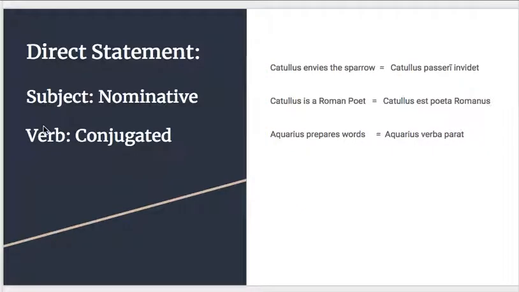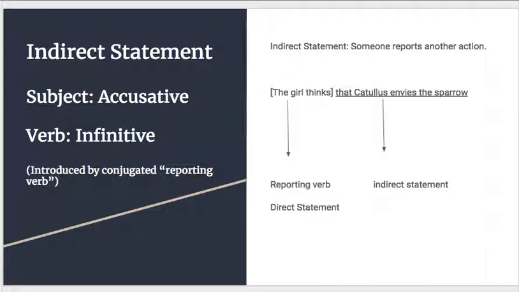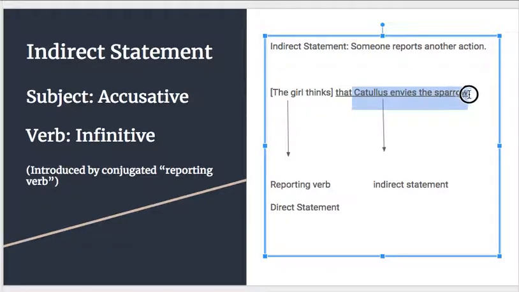But now let's look at the new topic, which is indirect statement. So what even is indirect statement in English? That is when someone else in English reports an action to you. So it could be the girl thinks that Catullus envies the sparrow. Before, it was just Catullus envies the sparrow, directly reported. Now we're saying that it's actually some girl who thinks that Catullus envies the sparrow, perhaps the girl of Catullus's dreams.